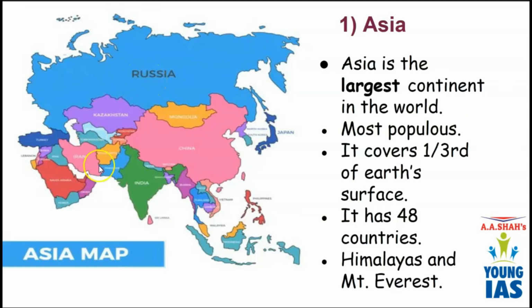A country or a city which lies in 2 continents is called a transcontinental country or a transcontinental city. So Russia is a transcontinental country. And Asia has the Himalayas, in which Mount Everest is situated, the world's highest peak. Okay, so these are the amazing facts about Asia. The next continent we will study is